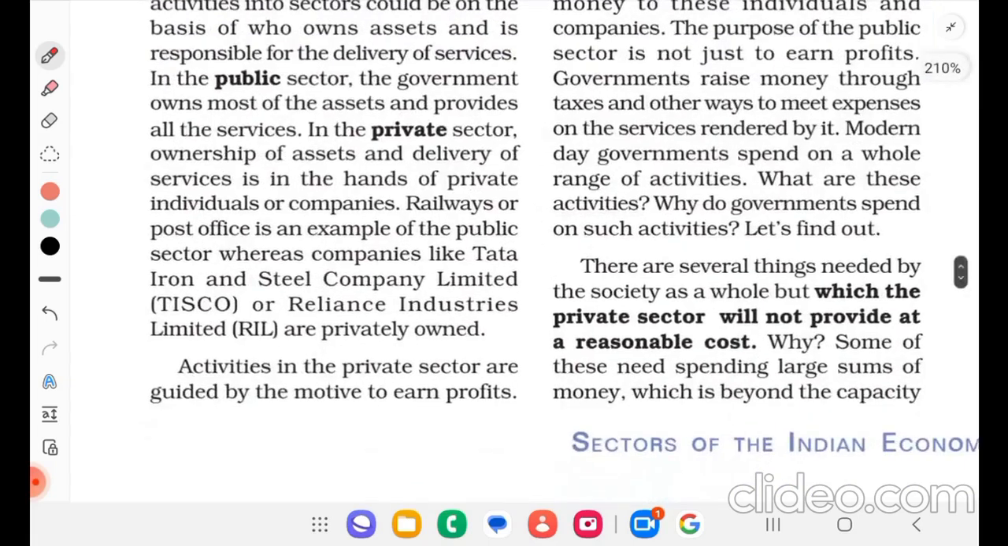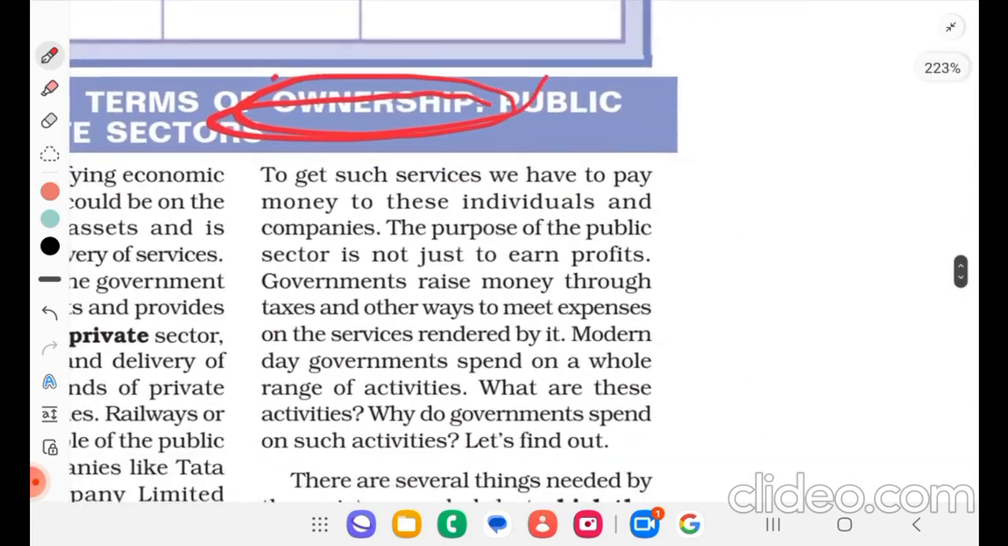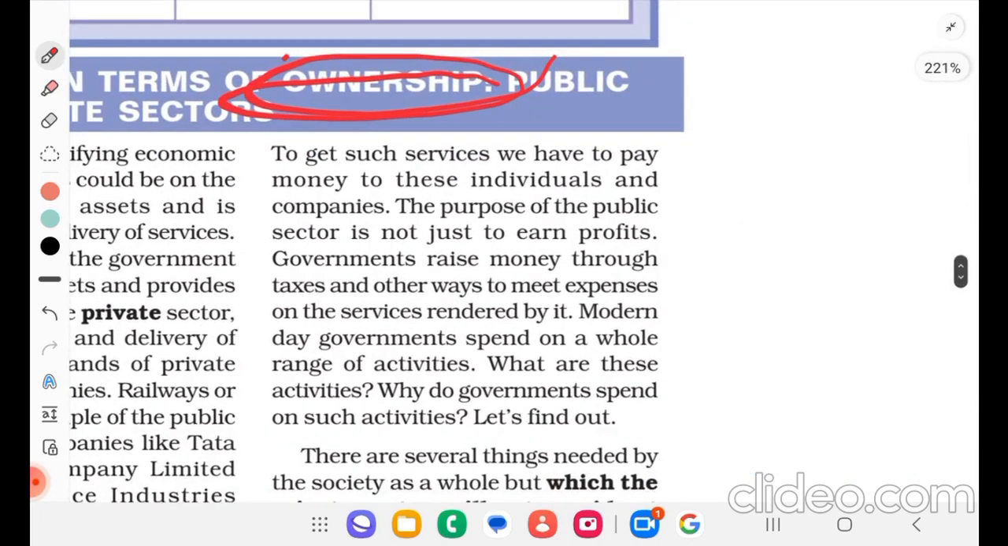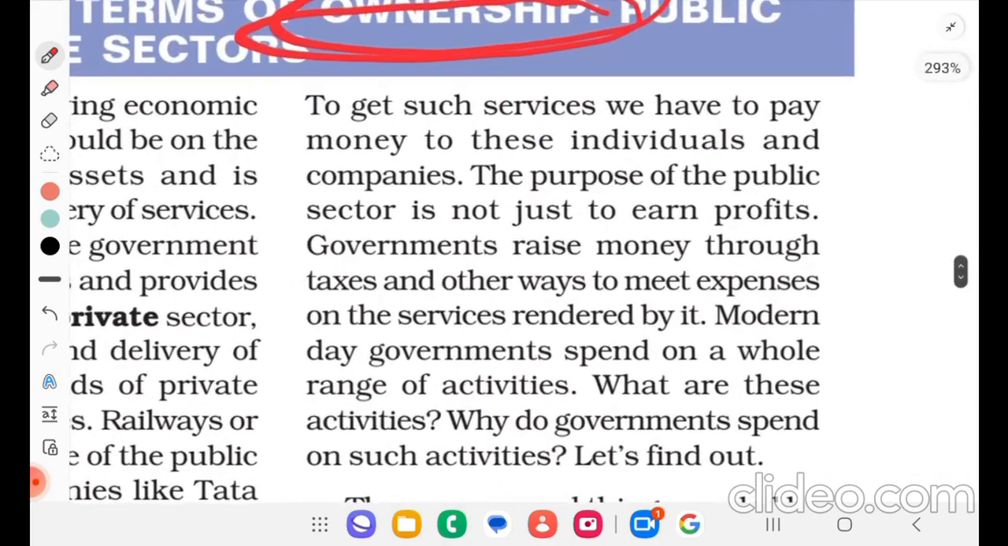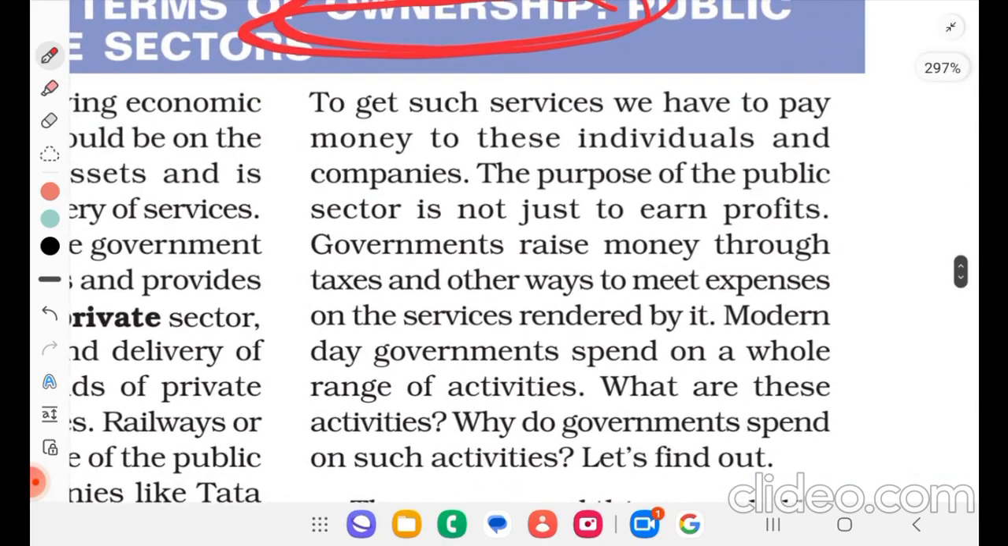Activities in the private sector are guided by the motive to earn profit. To get such services, we have to pay money to these individuals and companies. The purpose of the public sector is not just to earn profit. Government raises money through taxes and other ways to meet expenses on the services rendered by it.